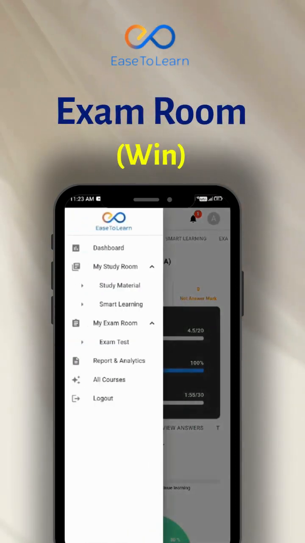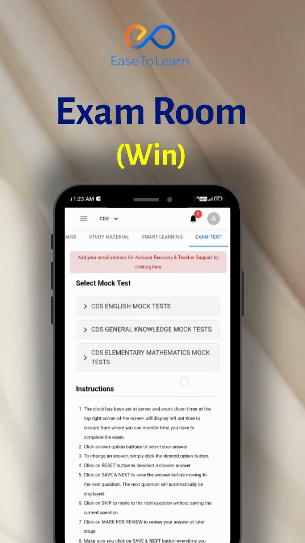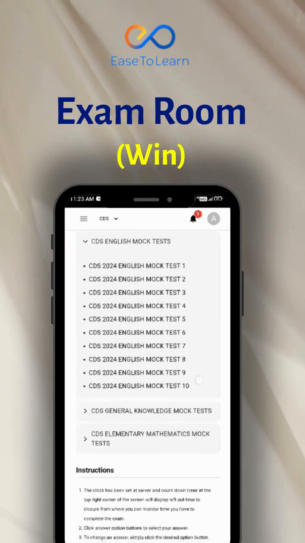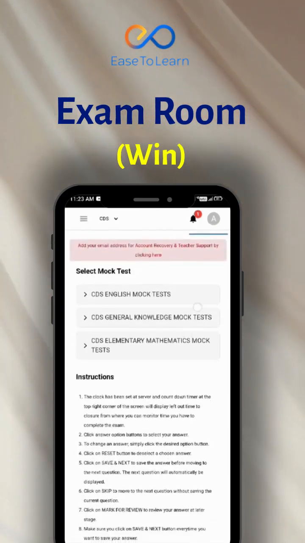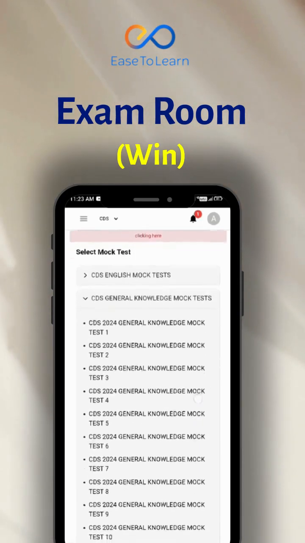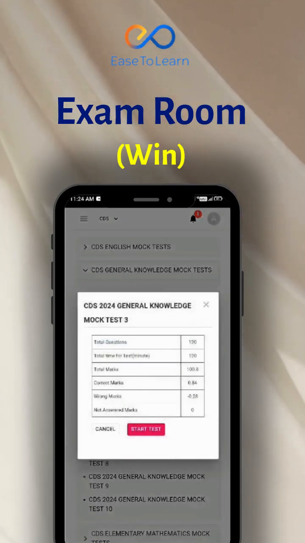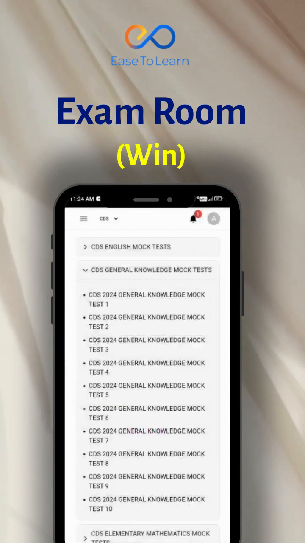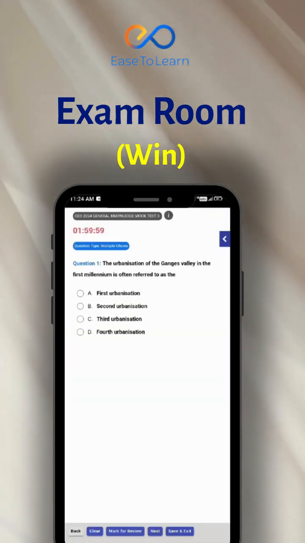After completing your topics, you can go to exam test, where you will get exam simulated mock tests prepared exclusively for your exam. All latest questions are given according to syllabus of the current year.